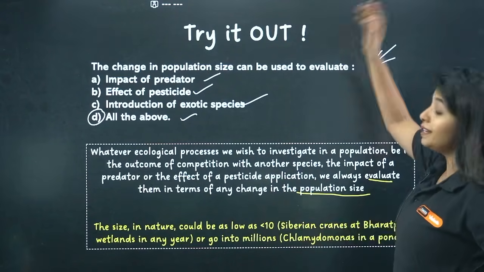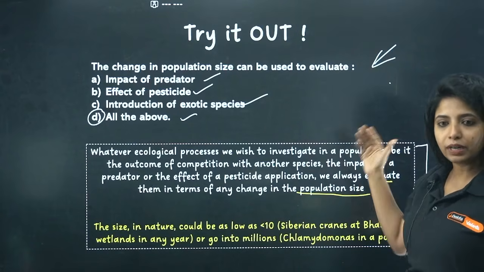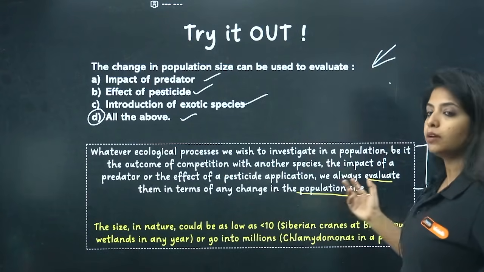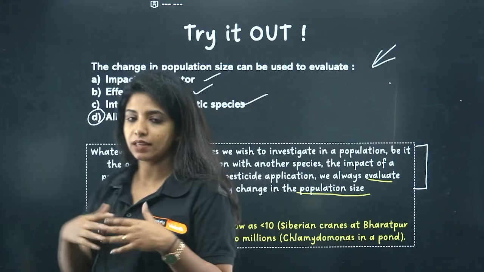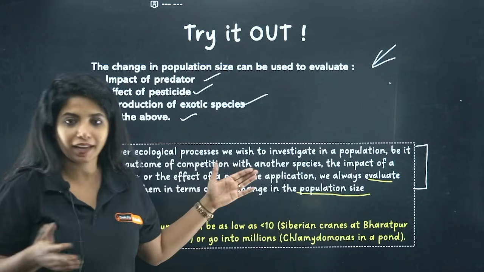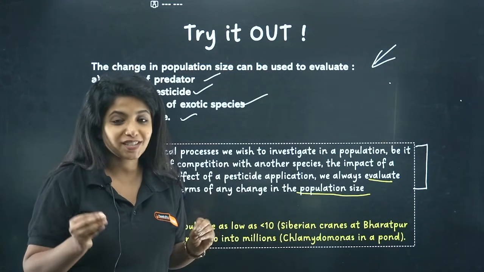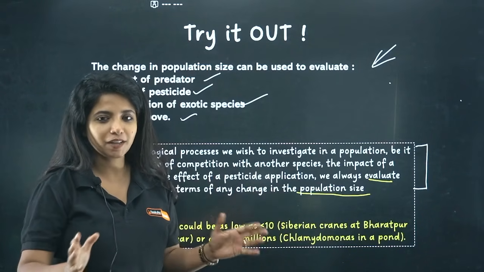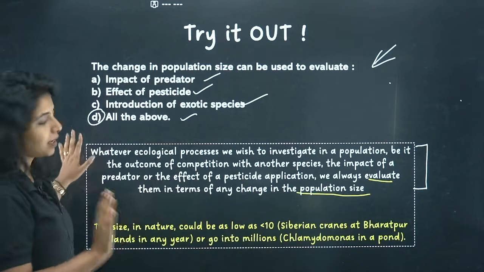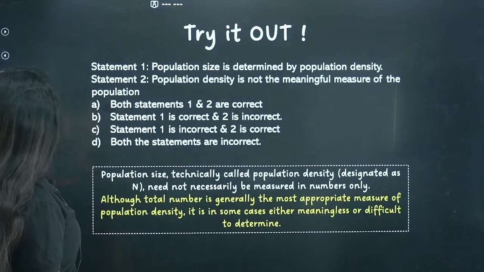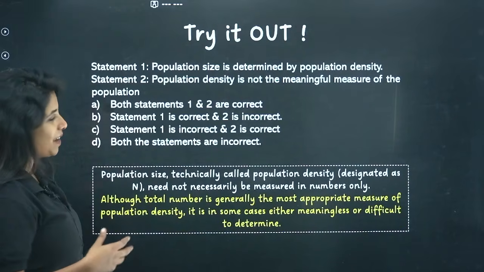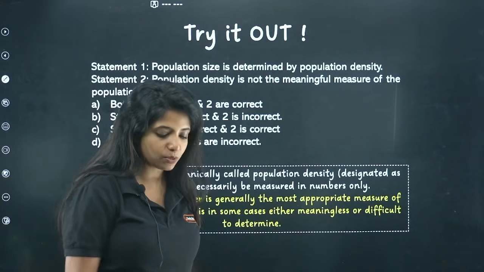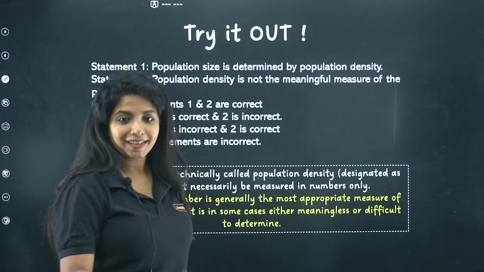Or it can go into millions also. The size can go into millions, such as Chlamydomonas in a pond. They divide very fast and they can grow really fast. So it can range from this range to this range. Just letting you know, because as I said, a question can come from many parts of your NCERT, so I thought not to miss it. Now the next question that I have over here is something similar. Again, it's given in your NCERT, but sometimes we tend not to understand these parts.